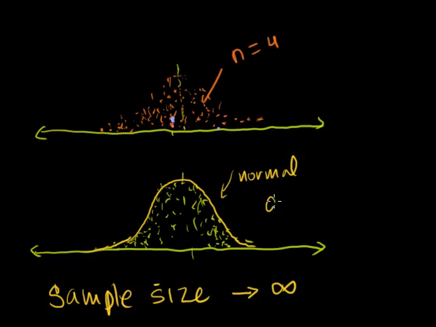What I'm going to show you in the next video is that this is a reality. As you increase your sample size, as you increase your n, and as you take a lot of sample means, you're going to have a frequency plot that looks very, very close to a normal distribution.